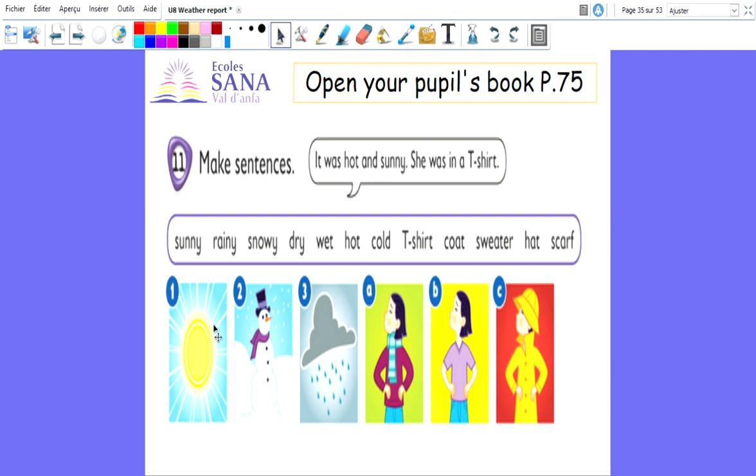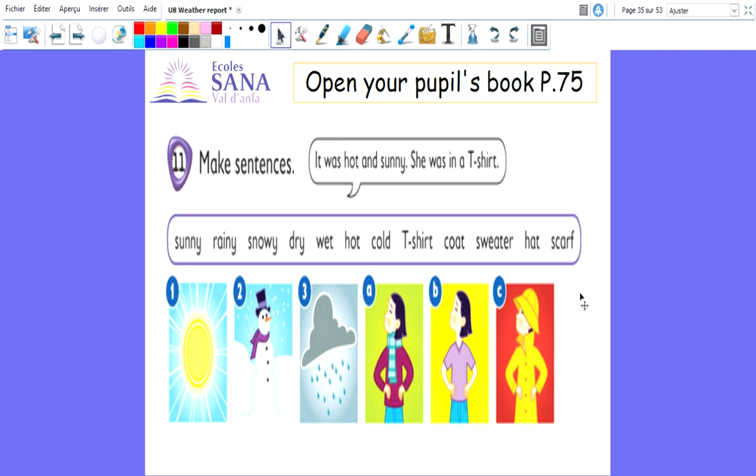It was hot and sunny, that's picture number 1. So she was in a t-shirt, that's picture B. It was hot and sunny, picture A, so she was in a t-shirt. Now, you need to write 2 more sentences, 2 and 3, describing the weather and describing what the girl was wearing. Okay? Now pause the video and write the sentences. Remember, you already have the weather, and you have what the girl is wearing. You just need to make a sentence.